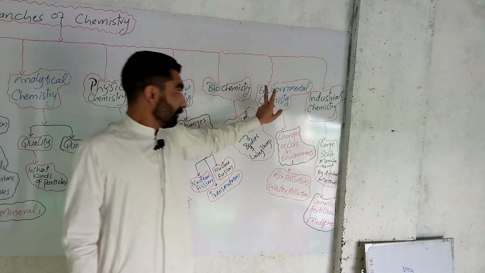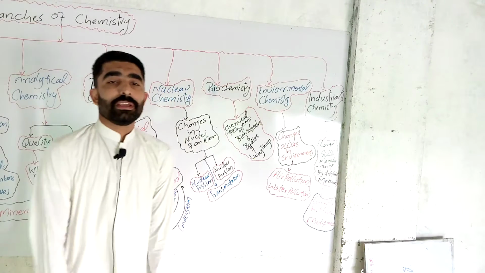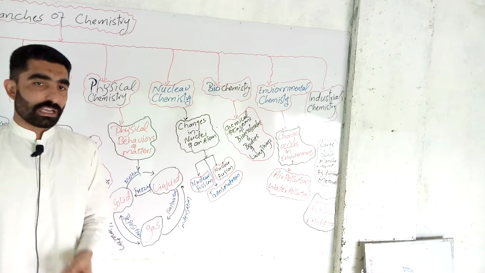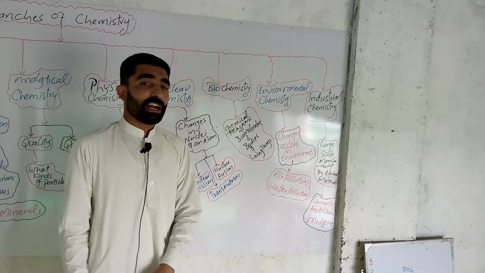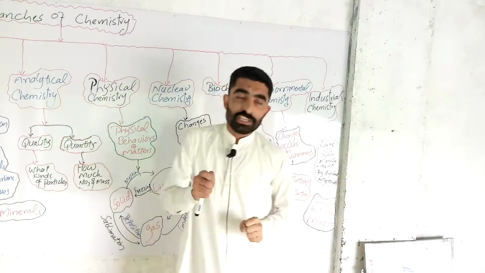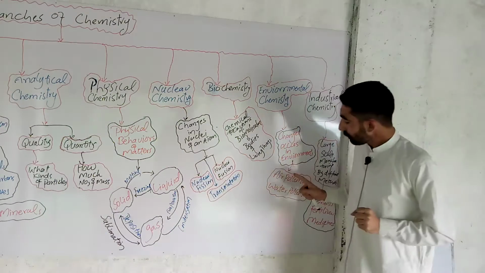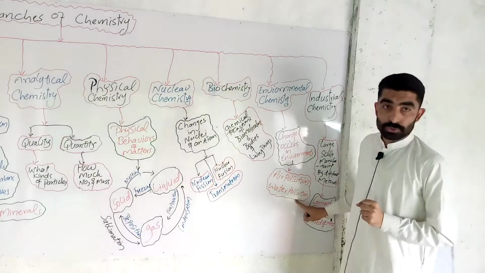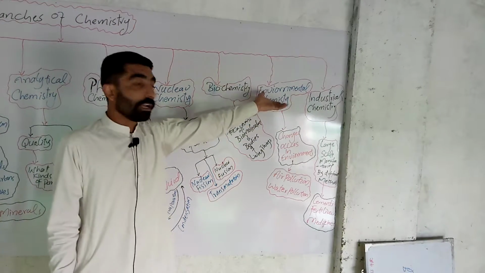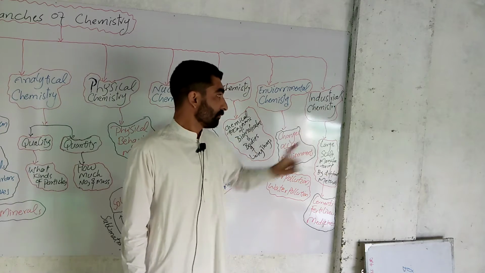Now, the second last one is environmental chemistry. What is environment? Everything around us and the changes occurring around us are called environment, and the changes that occur in the environment are studied in environmental chemistry. These changes affect the environment, for example air pollution, water pollution, global warming, ozone depletion. All these studies are called environmental chemistry.